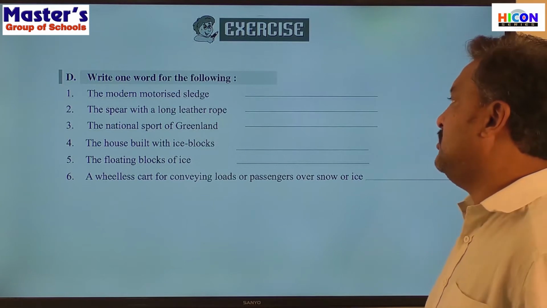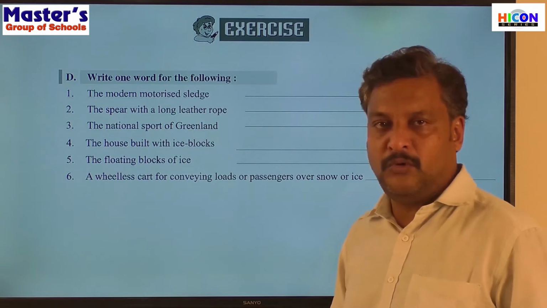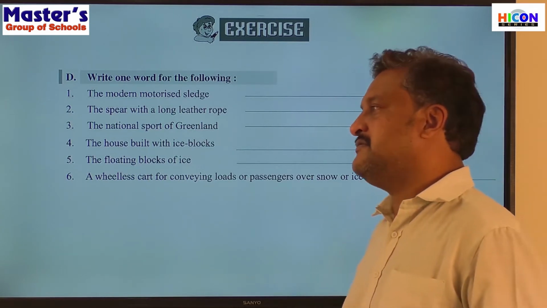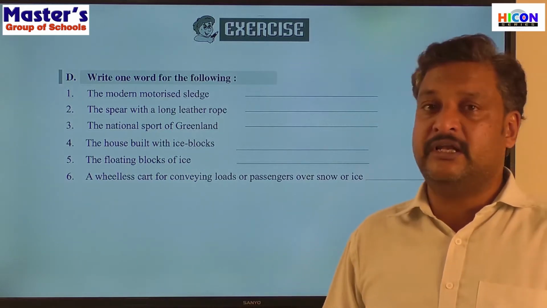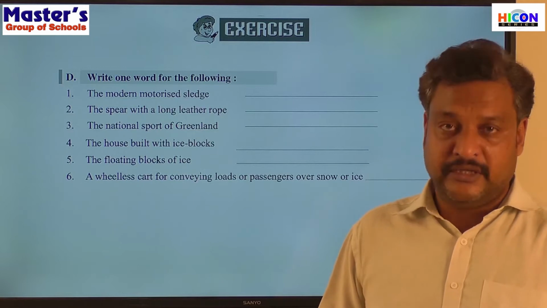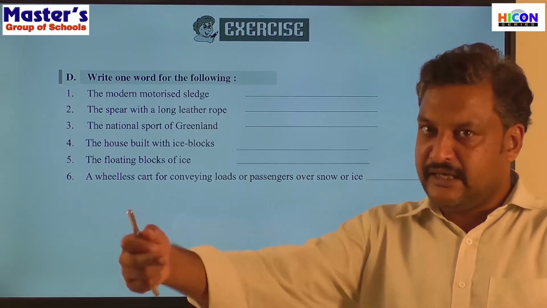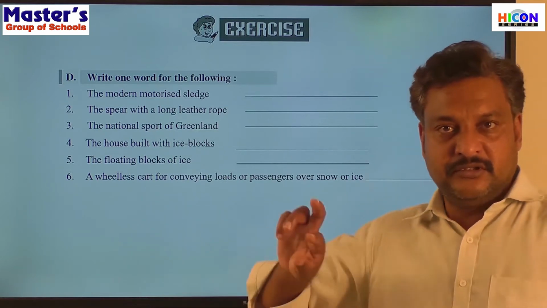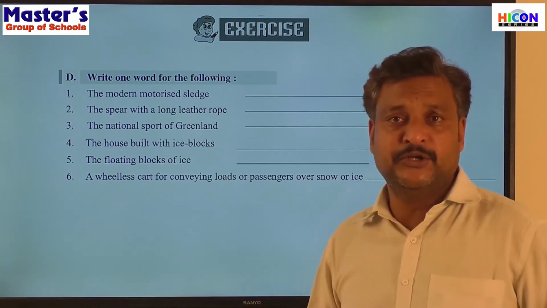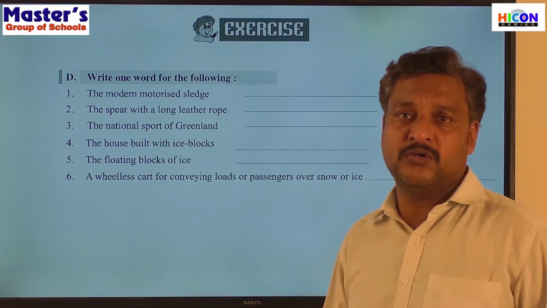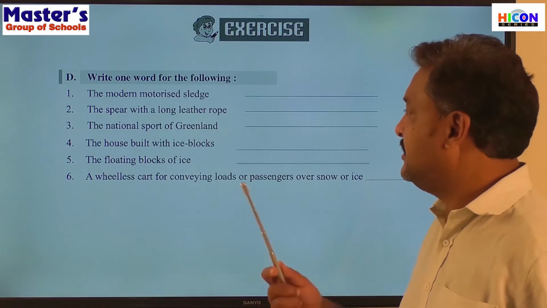So a modern motorized sledge. What do we call the modern motorized sledge? In the lesson we have seen that the latest motorized sledges are also made available, which have a bike-like handle and ski wheels with hooked chains which can be used as brakes and all. So what was that called? Skidoo, isn't it? Skidoo is the modern motorized sledge used in Greenland.